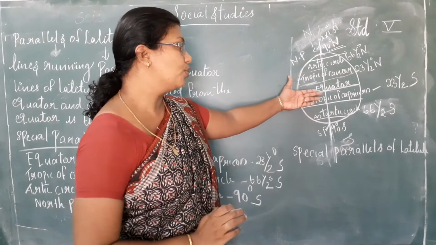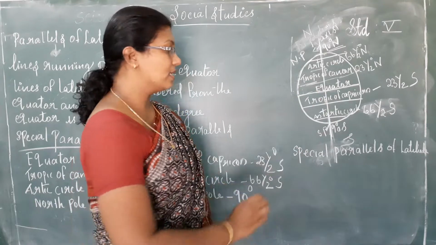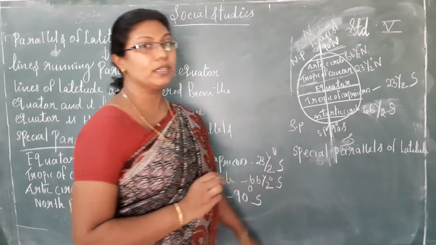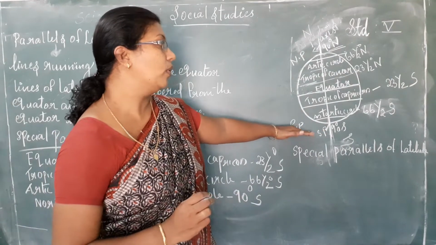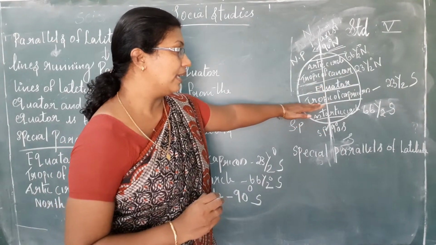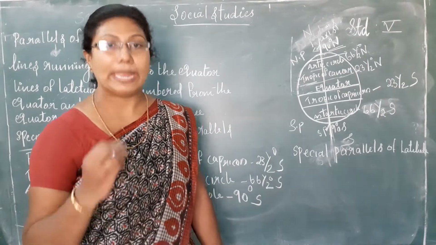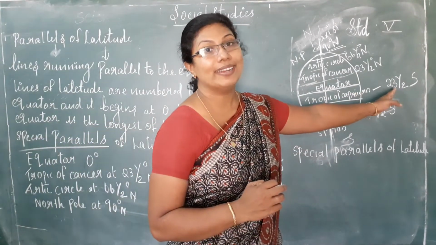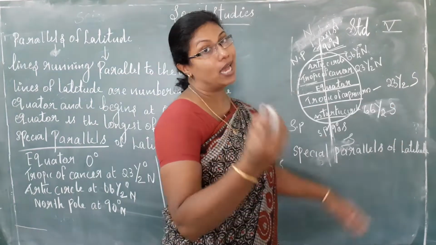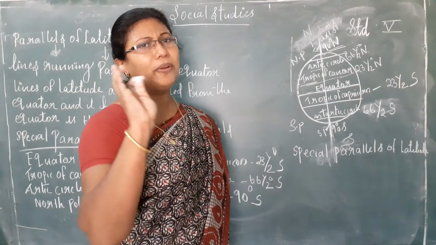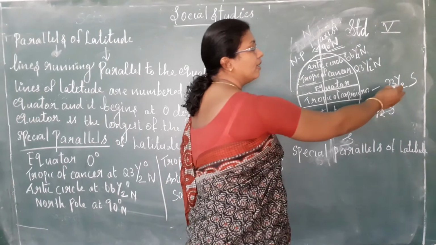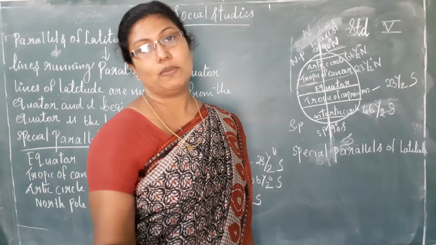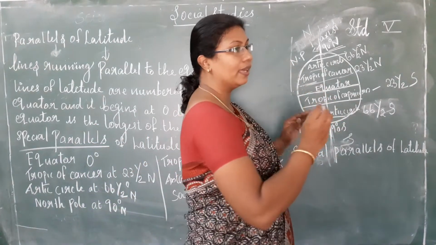Then when we move to the downside, as I told you, we have to take it as the south pole. When we go through the south pole, after the equator, next comes the Tropic of Capricorn. This Tropic of Capricorn denotes 23.5 degree south. That is the main point you have to think. If you write north instead of south, your mark will go. So you have to be very careful.